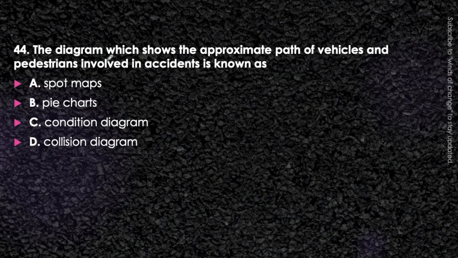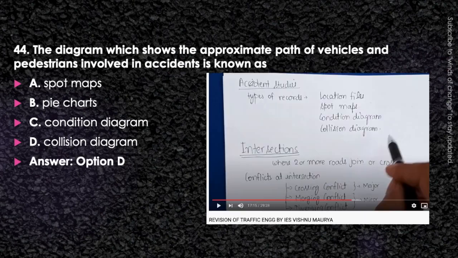Next question. The diagram which shows the appropriate path of vehicles and pedestrians involved in an accident is known as spot map, pie chart, condition diagram, or collision diagram. Think about it. Here we are talking about the path of vehicles and pedestrians involved in an accident. What is that called? That will be called a collision diagram. Answer will be option D. Collision diagram is the one which represents the path of vehicles and pedestrians involved in accidents. It is also explained in the video of revision of traffic engineering.